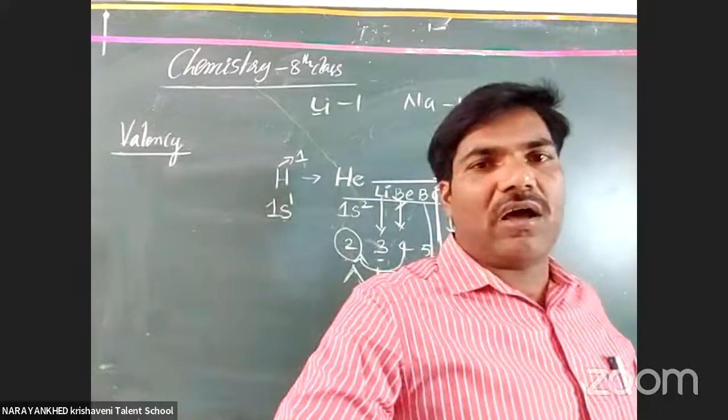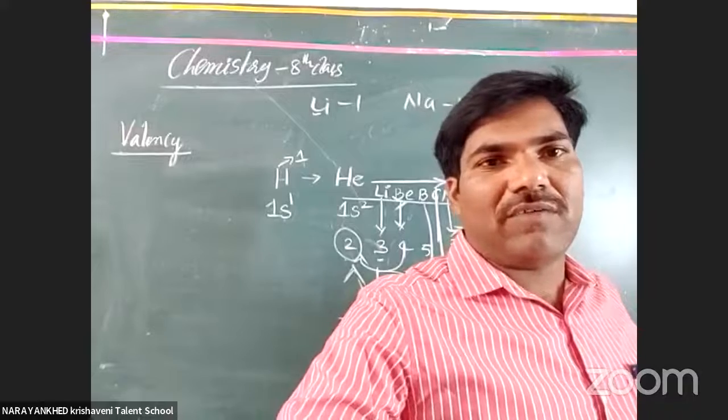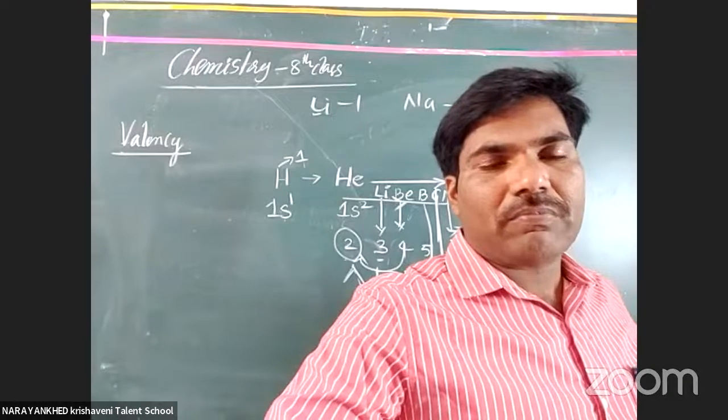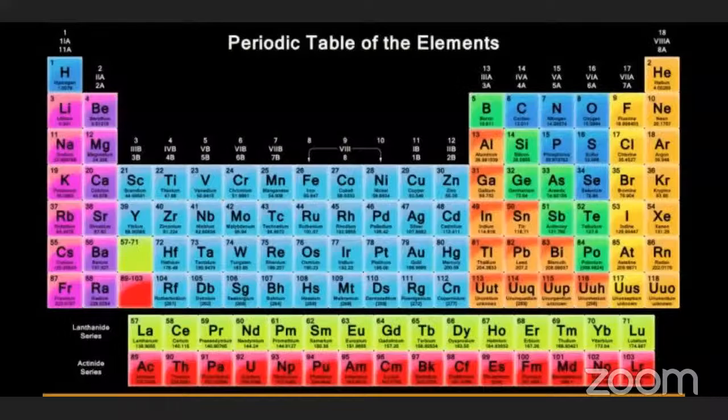Once again, check on the screen, it will be available. First, lithium: what is the valency? 1. Beryllium 2. Boron 3. Carbon 4. Nitrogen is again 3. Oxygen is 2. Fluorine is 1. And neon is 0. Like that, the first 4 increase and the next 4 decrease again.